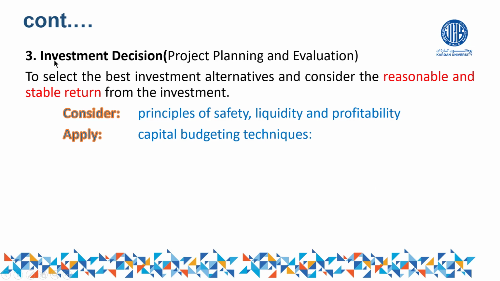The next activity is, of course, after raising the amount of 3 lakh, 4 lakh. Suppose we have that amount of 4 lakh in our hands. Now we have to go for the investment, or we have to go for the utilization of that fund. And this is called what? Investment decision. Also, we can call it project planning and evaluation.